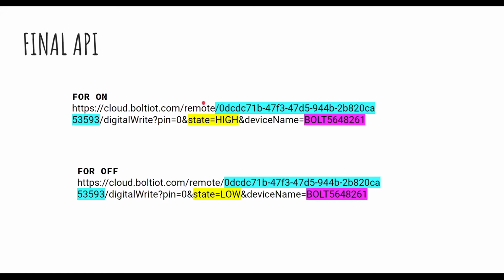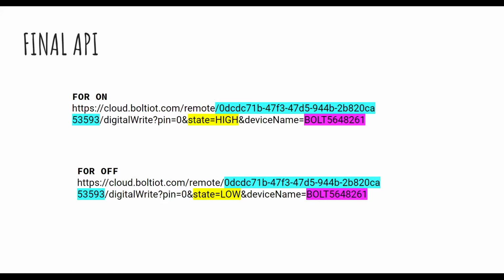We put the API key and device name because it's a cloud service. If the cloud is sending data to turn something on, how will your cloud know which device to send the data to?